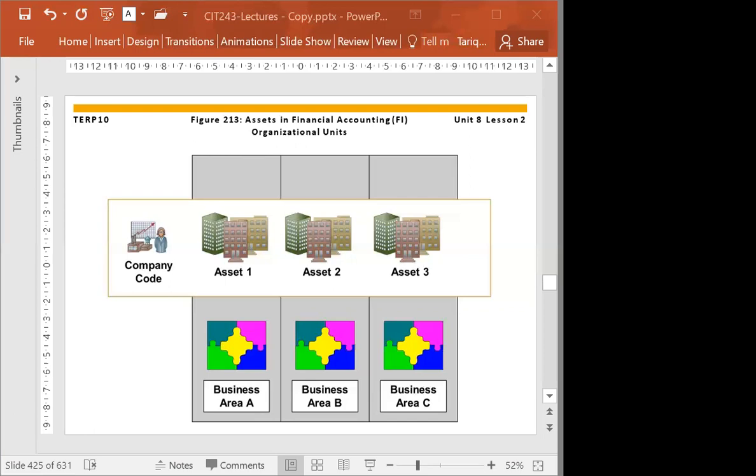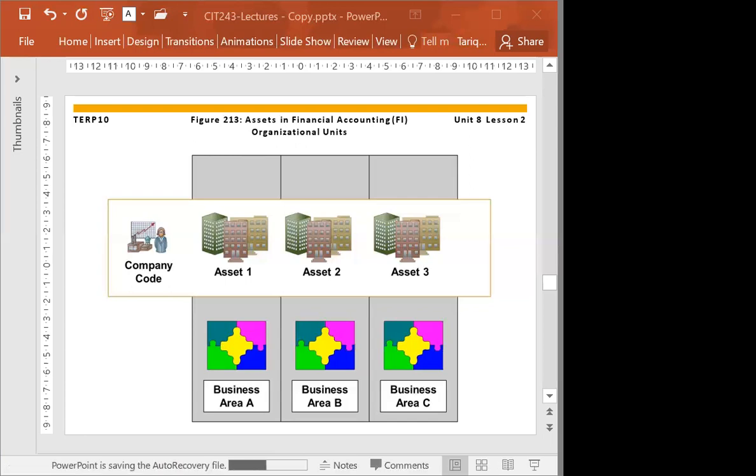For example, we have a photocopy machine that is a fixed asset, and that is also a cost center because we are purchasing the toners, the maintenance, the printer paper of that, we are having electricity bill cost, we are having human resource cost on that photocopy machine. So all those costs we are collecting in a cost center.